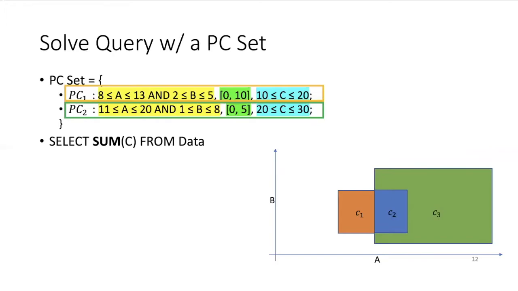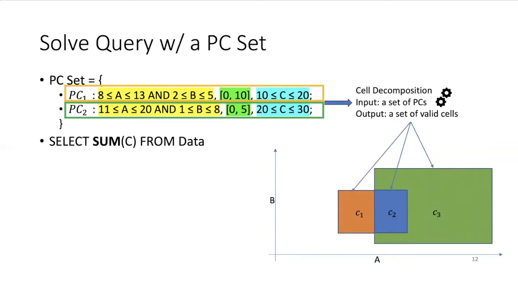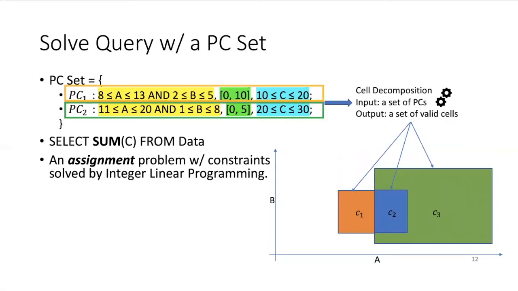In this example, to answer a sum query on the C attribute with PCs, we first decompose the two PCs into three disjoint cells, C1, C2, and C3. Then we construct an integer linear programming problem. We focus on the maximum problem here that represents the upper bound of the query result. The lower bound can be solved by negating the constraints and also solving a maximal problem.